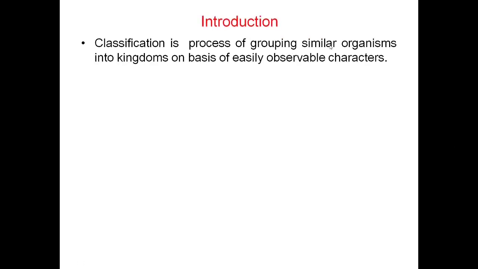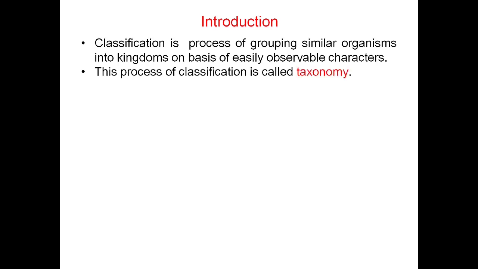Let us introduce the topic. Classification is the process of grouping similar organisms into bigger groups called kingdoms on the basis of easily observable characters, that is, the characters which can be observed or seen with the naked eye.